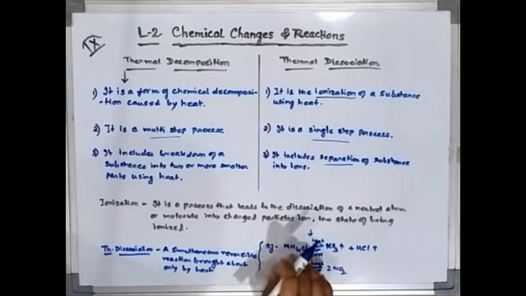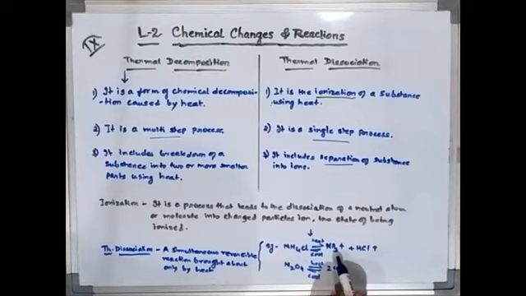Thermal dissociation means that on heating they are changing into the respective smaller compounds, and on cooling they are coming back to the original compound. Similarly with NH4Cl, on heating it changes into ammonia and hydrochloric acid. Both are gases, ammonia gas and HCl gas. And similarly on cooling they are coming back to NH4Cl,